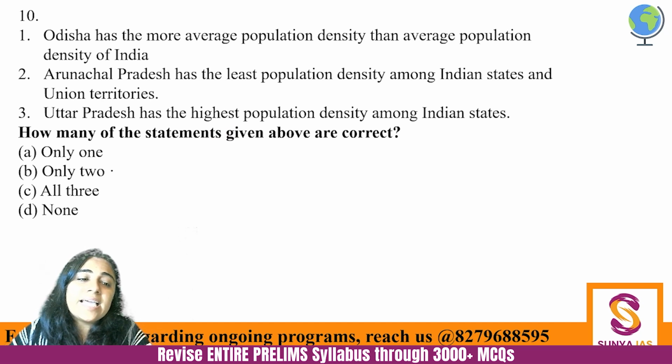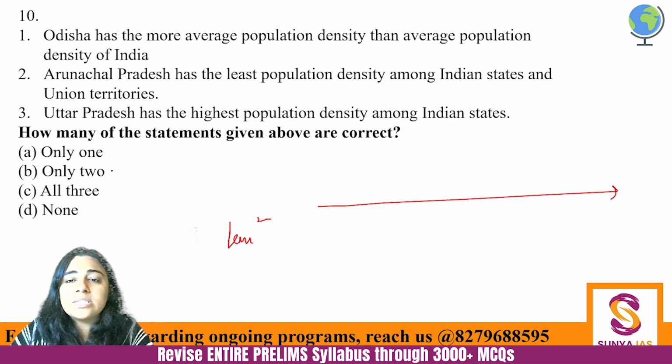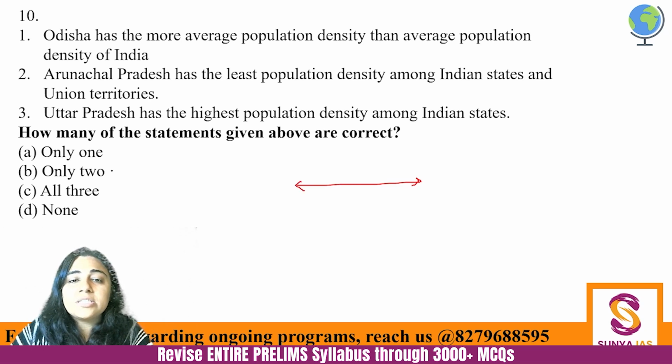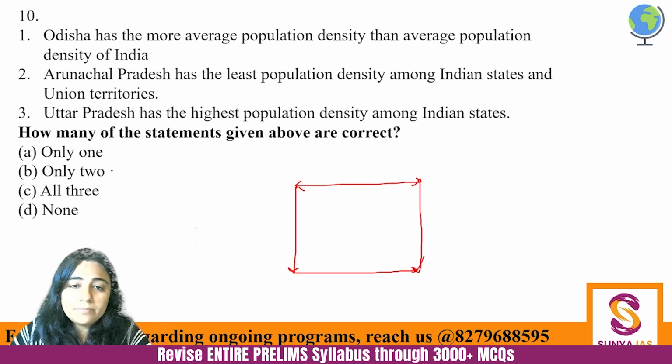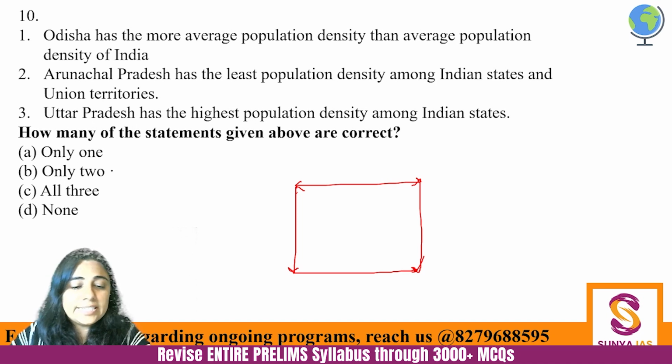See, what is density? It is per unit square kilometer. We see kilometer square, this is 1 kilometer. This got a bit too big. Just to give it by scale, this is 1 kilometer, let's say. So what will be 1 kilometer square? This is also 1 kilometer, this is also 1 kilometer, this is also 1 kilometer. So in this 1 square kilometer, how many people are residing? That is the population density of India.